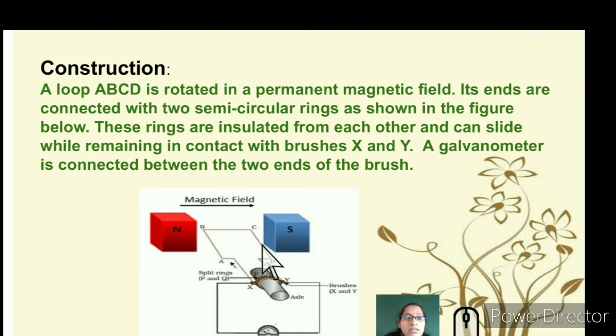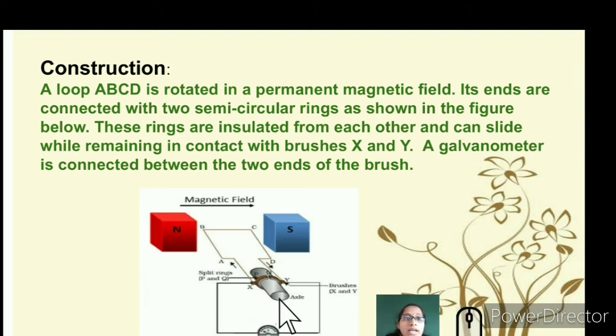You have marked it as ABCD, or you can even mark it as PQRS. If you are marking it as PQRS, you need to make the split rings A and B. If you are marking it as shown in the figure ABCD, the split rings you need to make P and Q. So let's understand here.